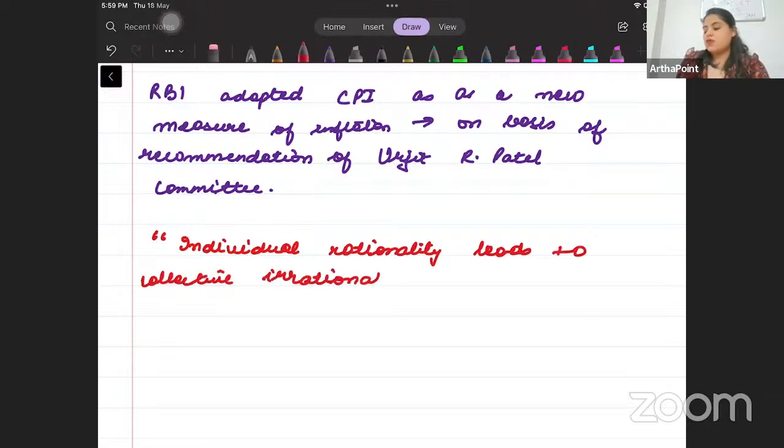And ऐसा कुछ बोल देंगे वो कि okay, which phenomena is associated with this statement? Individual rationality leads to collective irrationality. अब आपको लगेगा यार ये तो कहीं नहीं देखा, but this is something you have studied बेटा. This is related to tragedy of commons.